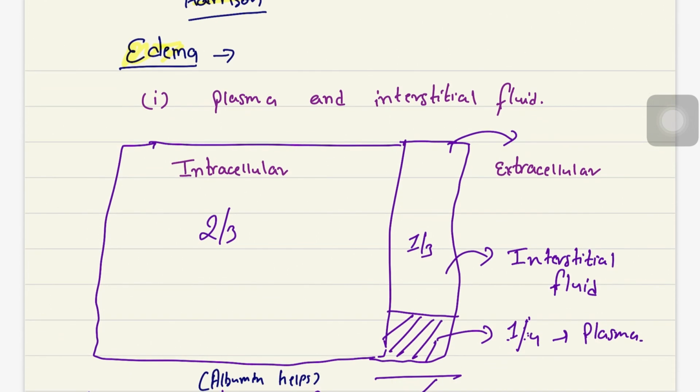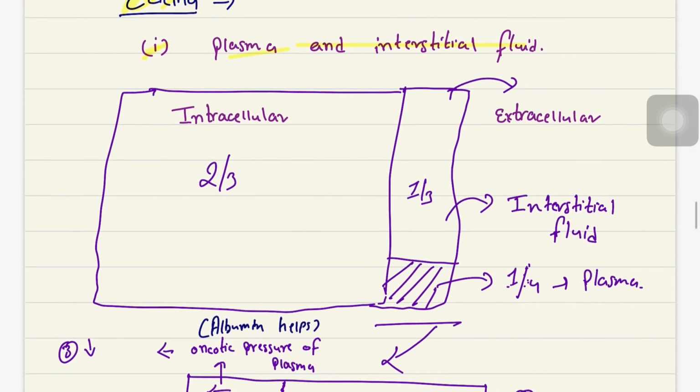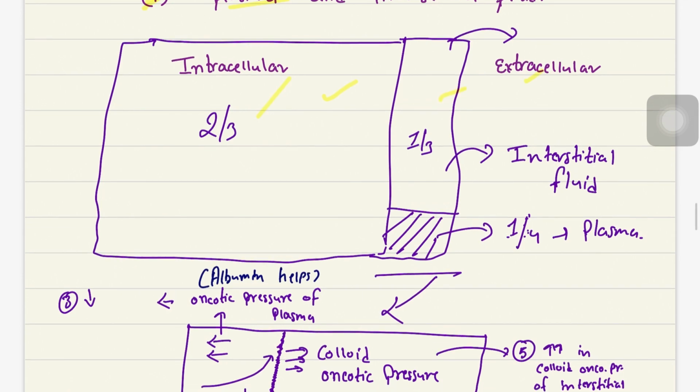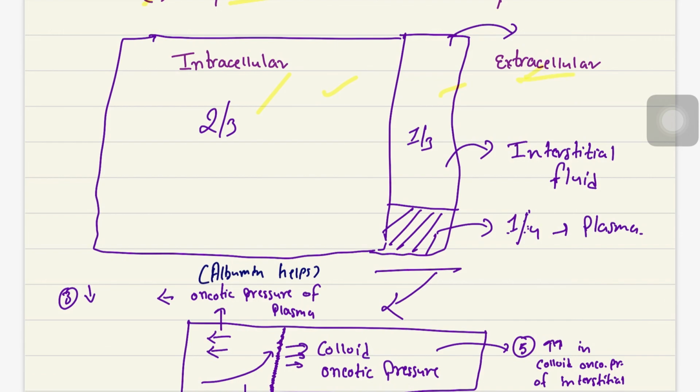So we will be thoroughly discussing the edema, the medicine part. The first topic that comes in the edema is the plasma and the interstitial fluid. We can divide our body into two parts: intracellular and extracellular. The intracellular part is 2/3 and the extracellular part is 1/3. We are more concerned about the extracellular part. We can divide the extracellular part into plasma and interstitial fluid. The plasma consists of 1/4 of the extracellular, and the remaining part is the interstitial fluid.